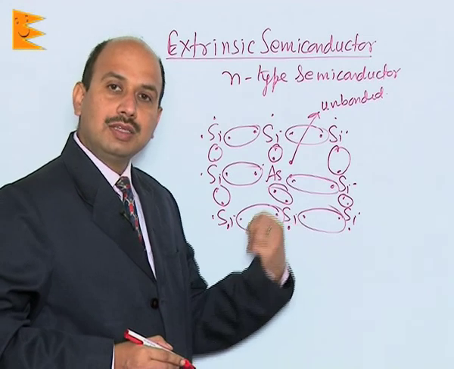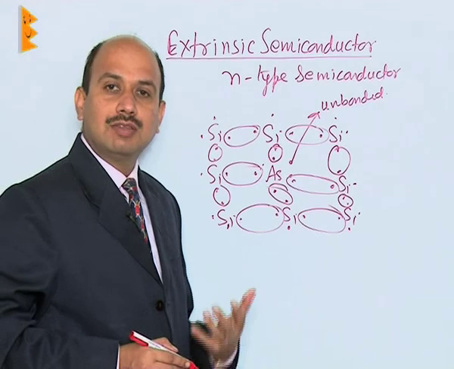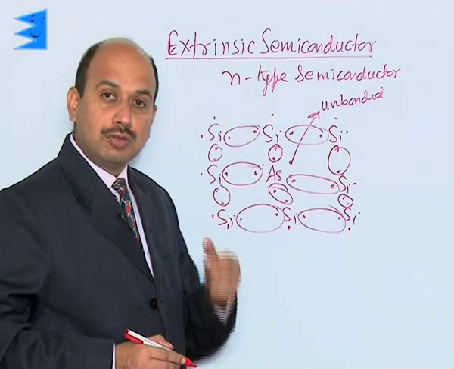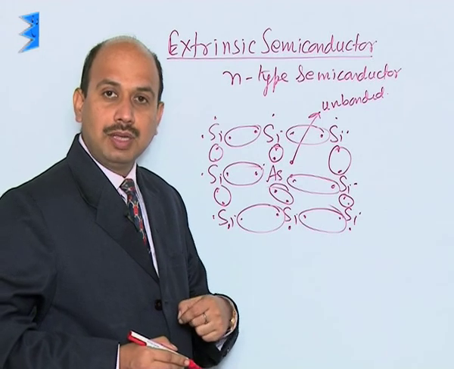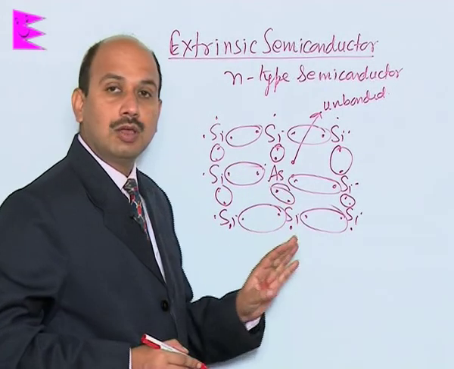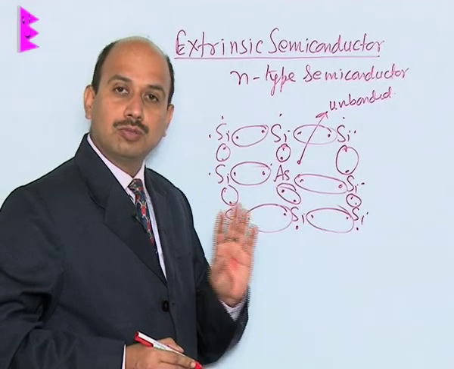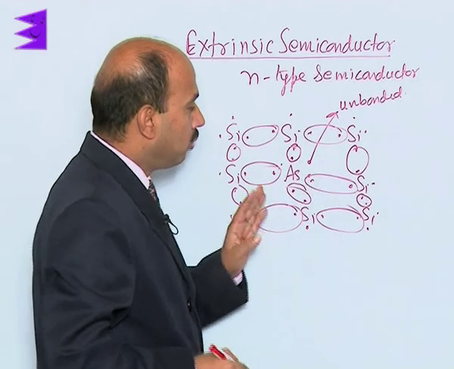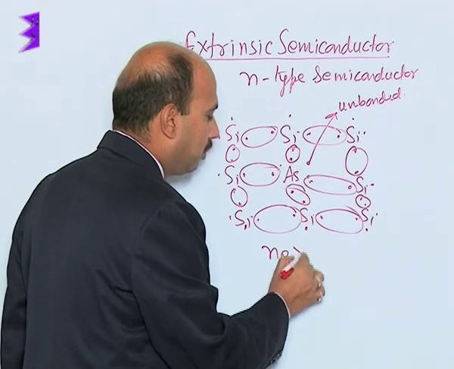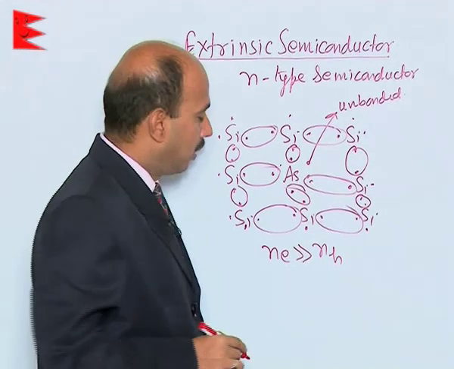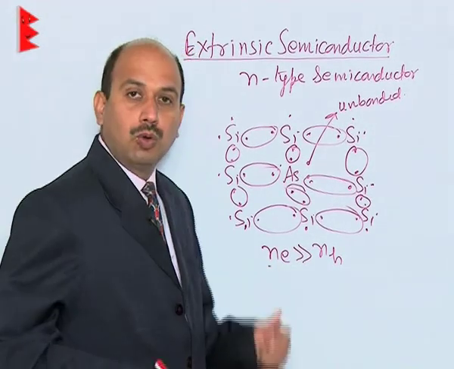When energy falls, these unbonded electrons easily become free or jump to the conduction band, but at the same time the process which takes place in an intrinsic semiconductor will also take place. It means the bonds between the silicon atoms will also keep on breaking, electrons will come free and holes will be formed. Because of that, Ne is much greater than NH. So the number of electrons is much more than the number of holes here.